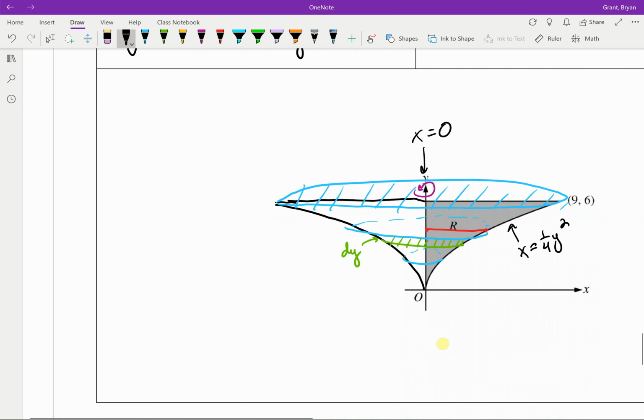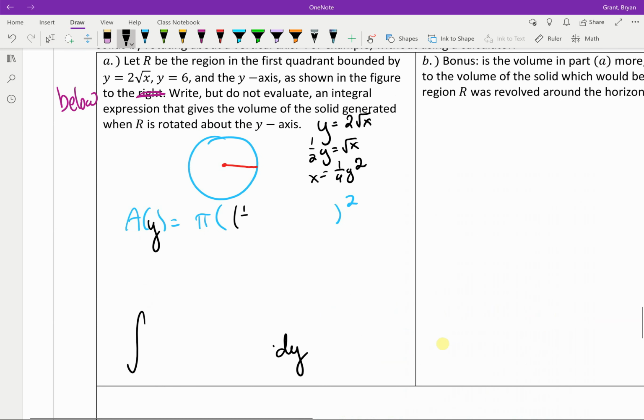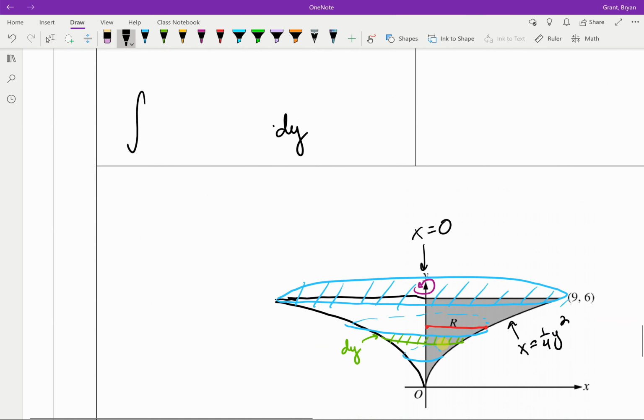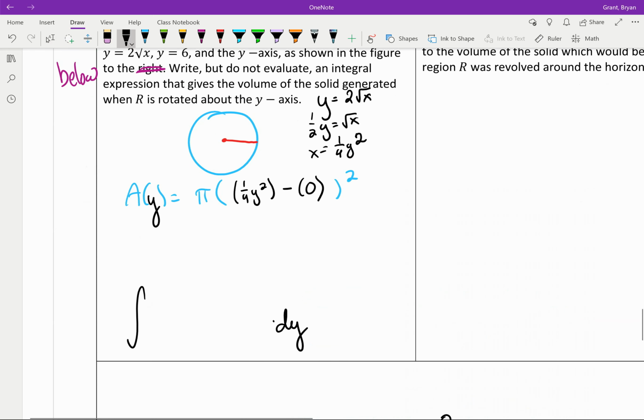So we need to do, instead of top minus bottom, right minus left. My right function here is that 1/4 y squared, and my left function looks like it's the y-axis, which is of course x equals 0. And cleaning this up again for when we do the volume, our volume is going to have that dy in here, pi times 1/4 y squared, squared, dy.